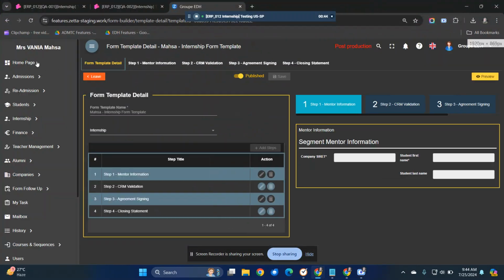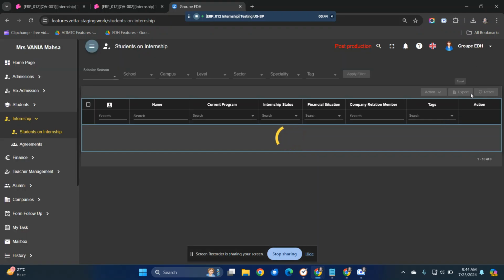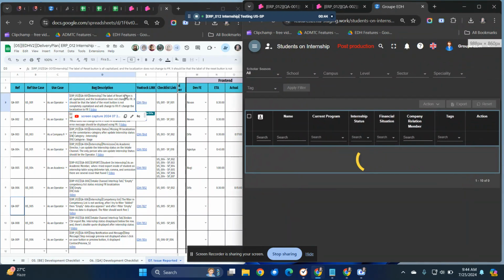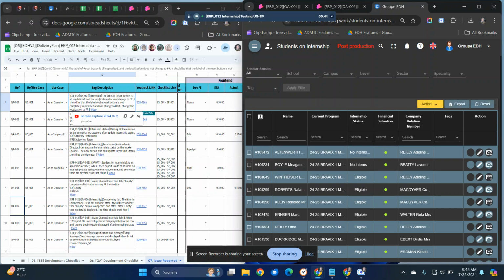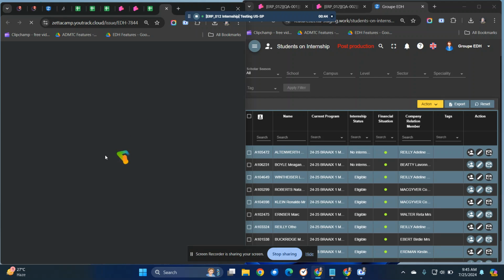Okay, so for the first one, I want to go to the internship window, students on internship. In here, I check there is a reset button. Okay, this is a reset button. The issue is in the student on internship and in internship.